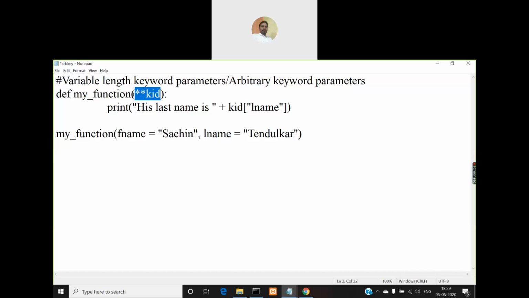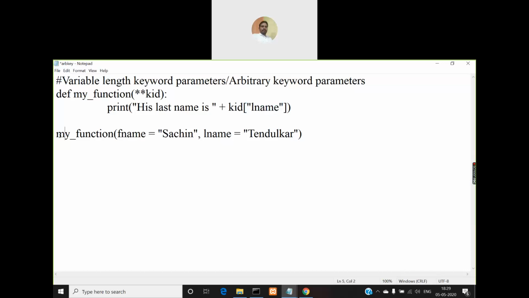If you want to access the contents of this one, you have to use the name followed by square brackets. If the keyword is a string, then you have to specify that string within double quotes here, like this.